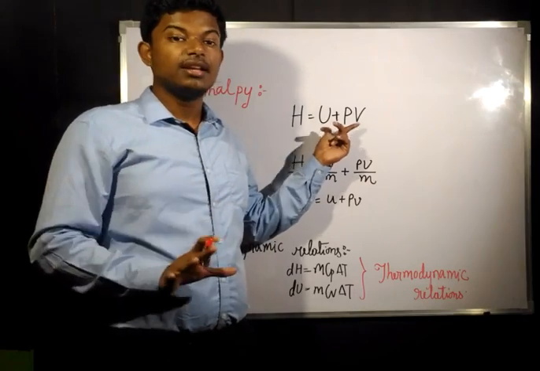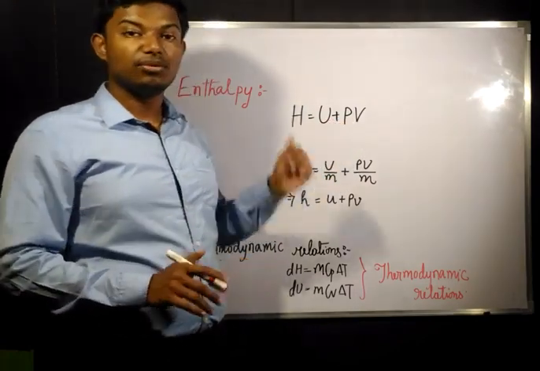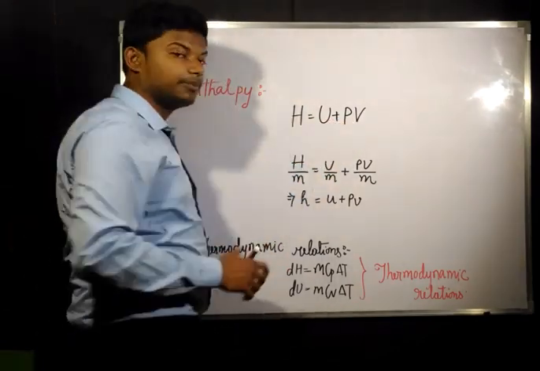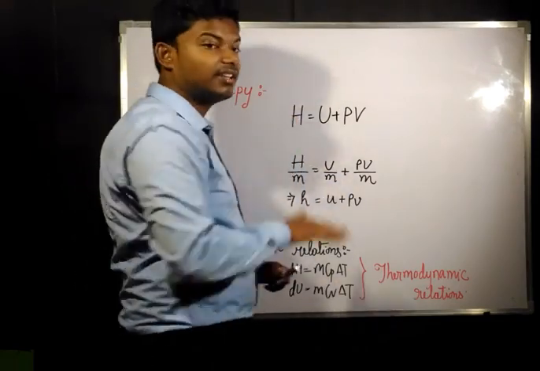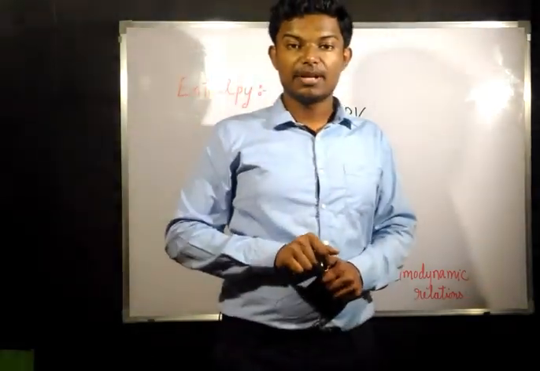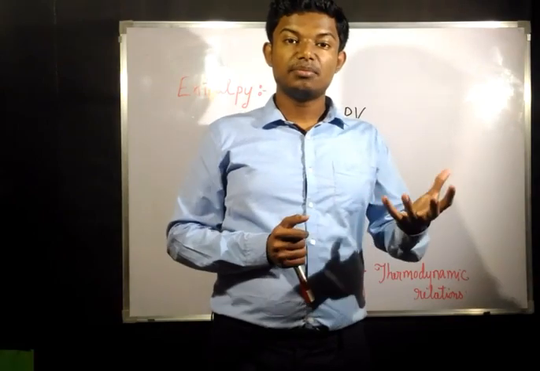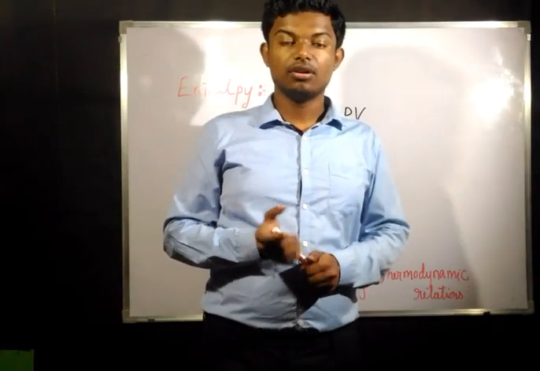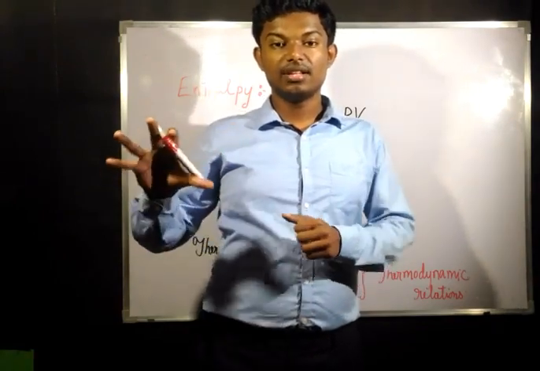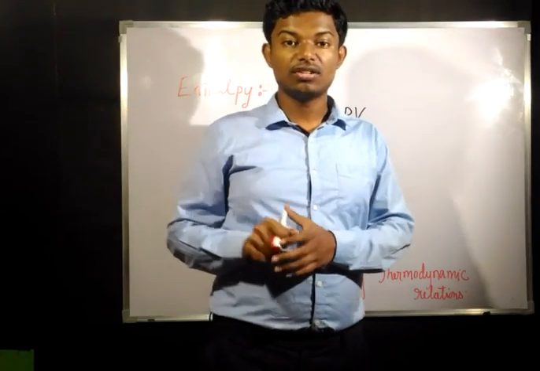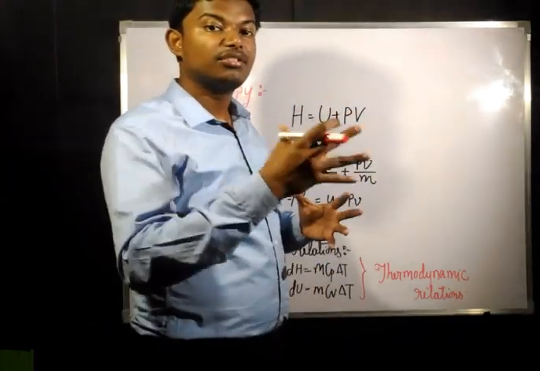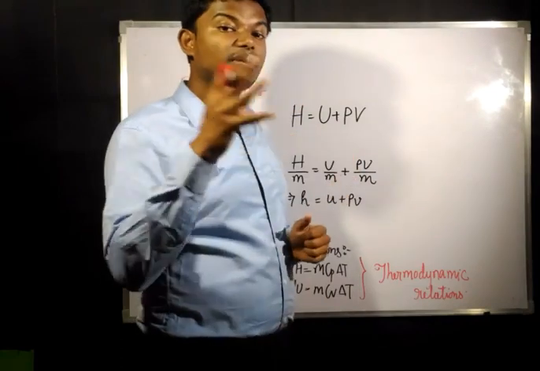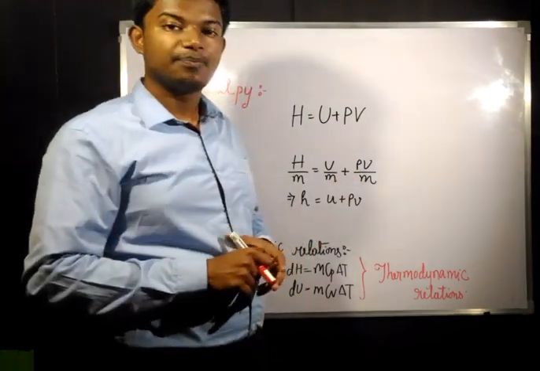Wherever you get this U plus PV term, it is known as enthalpy. Now this enthalpy is an extensive property, that means it depends upon the mass of the system, or the part you are focusing on.